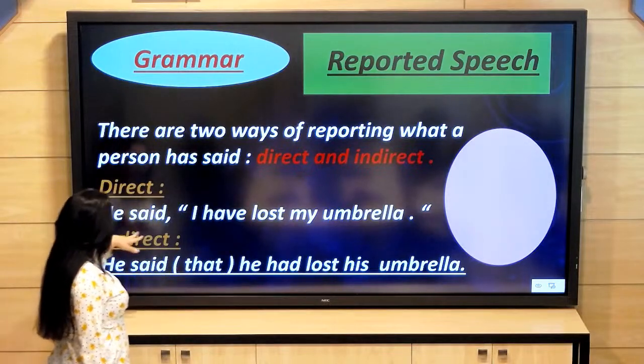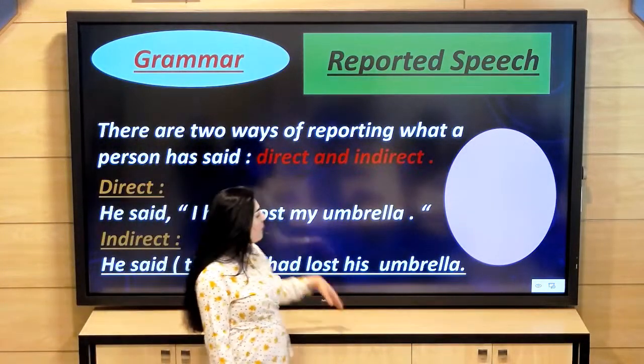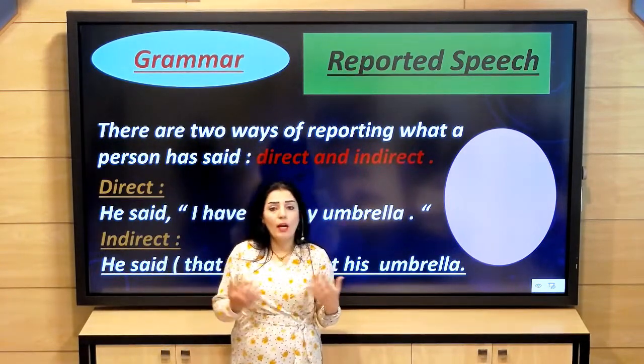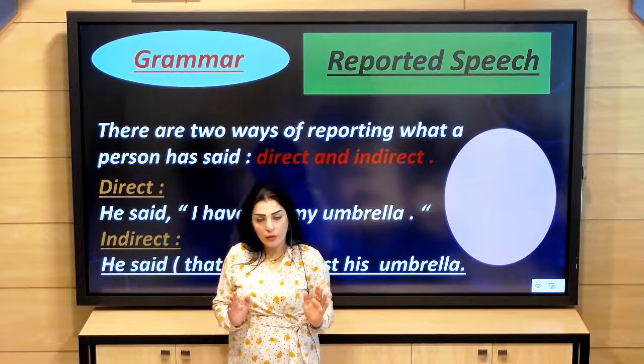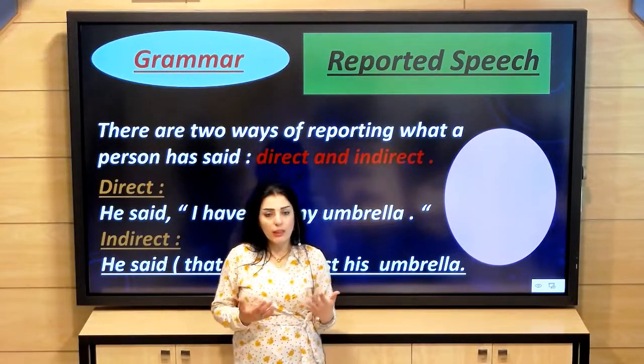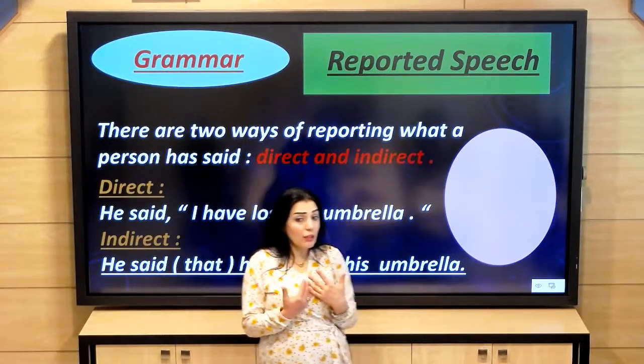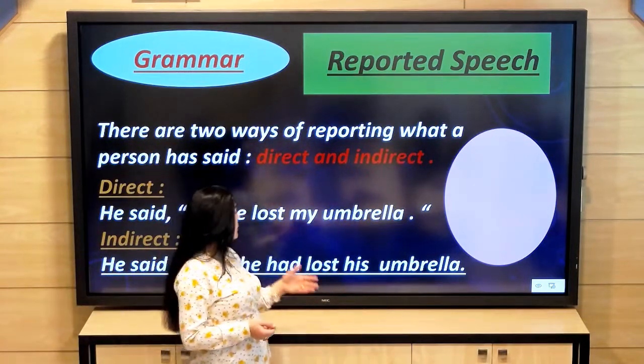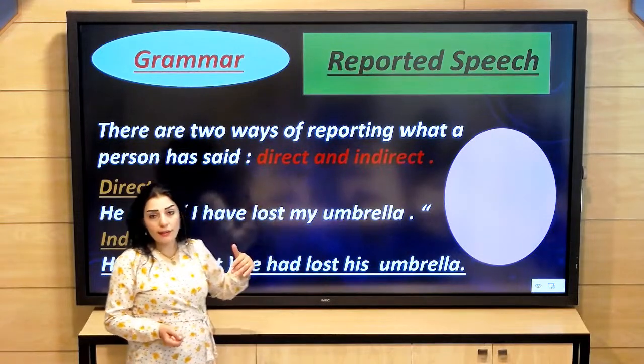Direct, example: he said, "I have lost my umbrella." So the first person says, I have lost my umbrella. I, personally, will say, I have lost my umbrella. So another person comes and reports what I said.